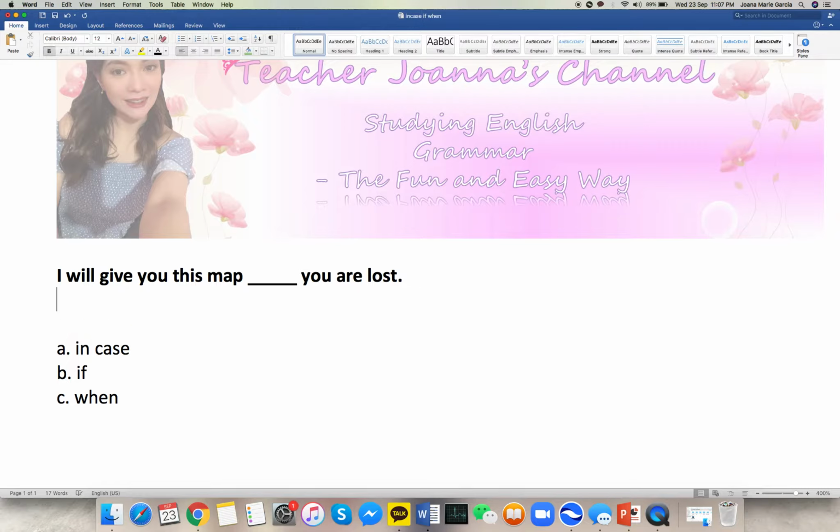Okay, before that, let's analyze first and let's focus on the sentence pattern. We have the subject I, and then we have the verb will give. Will is the helping verb and give is the main verb. And we have the indirect object you, which is the receiver of the action, right? And we have the direct object map, which is the thing that the receiver, you, will receive. And after all the sentence pattern, we can only add one part of speech, which is adverb.